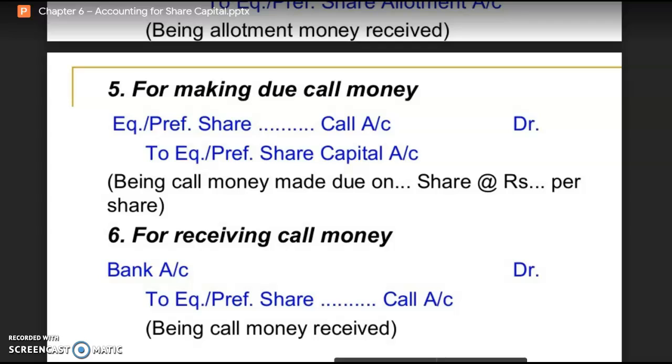So here you understood how the entries will be recorded at the different stages. With reference to the call stage, if there is more than one call stage, then at all call stages the same 2 entries will be recorded, but the word will be different. That is first call account, second call account, third call account, and whichever is the final call, we use the words final call account. So here we have to record the journal entries at the time of issue of shares with reference to these 3 important stages, and these different entries will be recorded. I will continue with the next part in the next video.